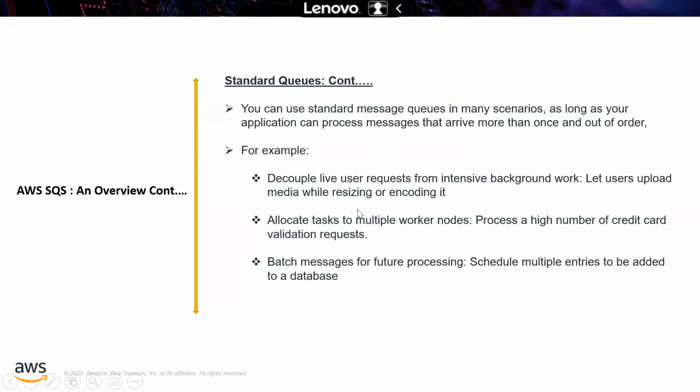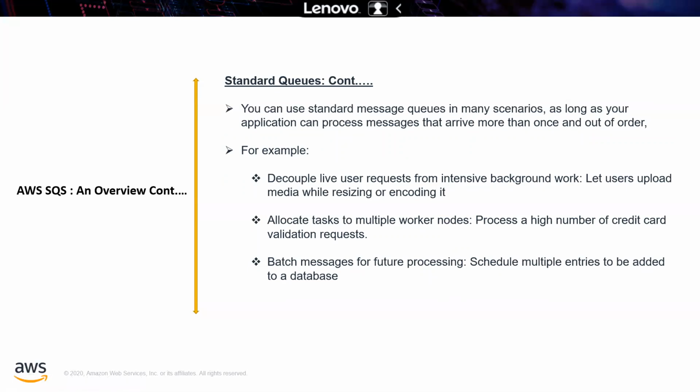Decouple live user requests from intensive background work, that is, let users upload media while resizing or encoding it. Process a high number of credit card validation requests, where multiple worker nodes are allocated. And batch messages for future processing, for example, schedule multiple entries to be added to a database. In such scenarios you can use standard queues.